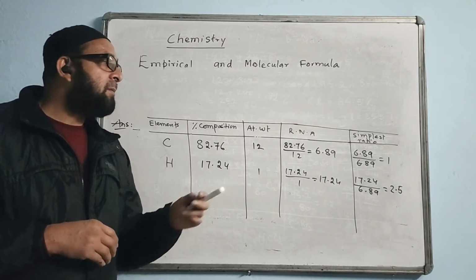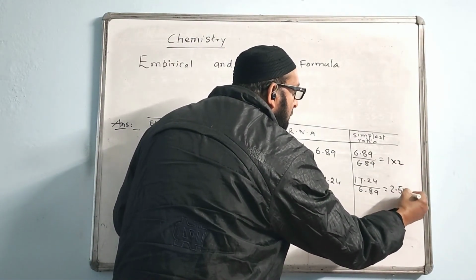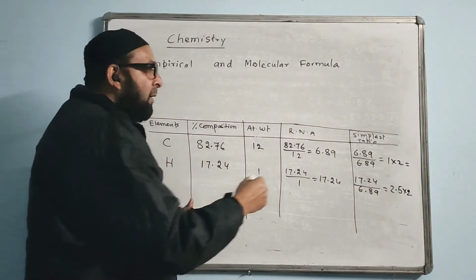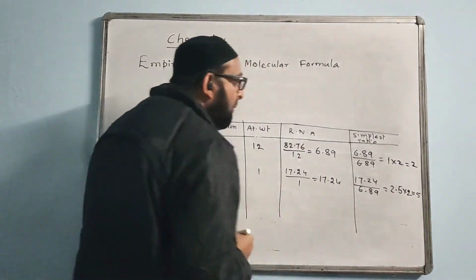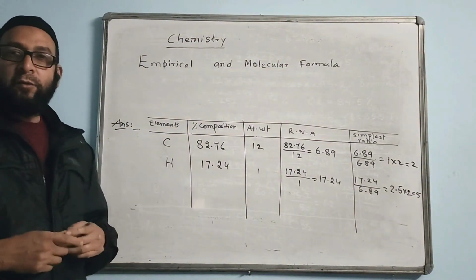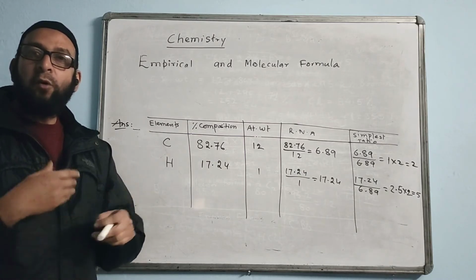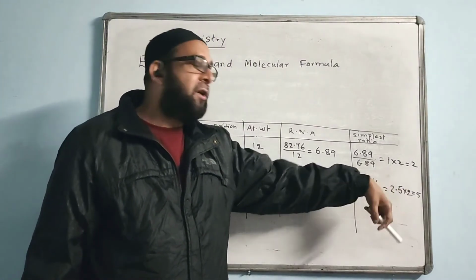What to do when the answer comes in a 0.5 form? We will multiply by 2 everywhere to change it to whole numbers. 1 into 2 is 2, 2.5 into 2 becomes 5. We are changing it to whole numbers. If it comes 1.5, then 1.5 into 2 becomes 3.